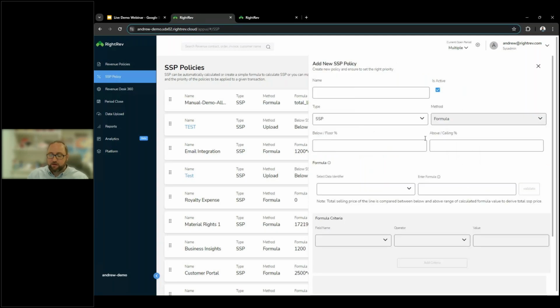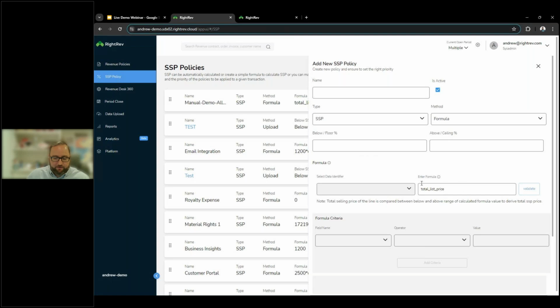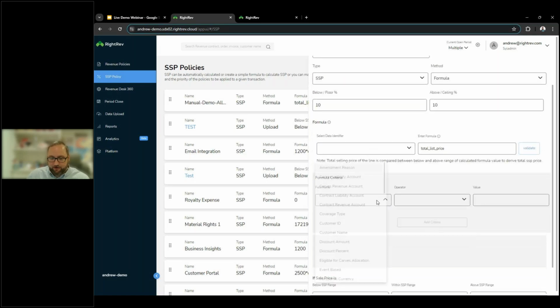So what that means is that we're going to define a specific criteria, a specific formula that's going to determine that SSP price. Maybe it's just that it equals list price, so our formula is just going to be list. We can then set a floor to give us a range of what that SSP price is going to be. I could say 10% floor and ceiling, so that's going to do 10% from our list price as our range of our SSP. And then you can determine your criteria.